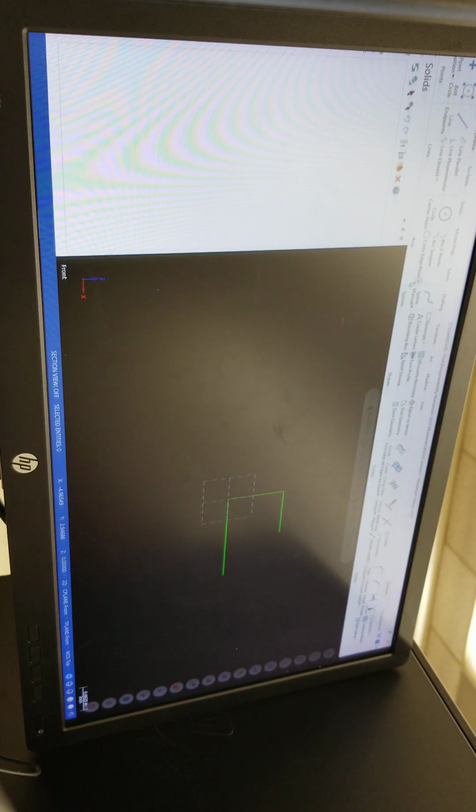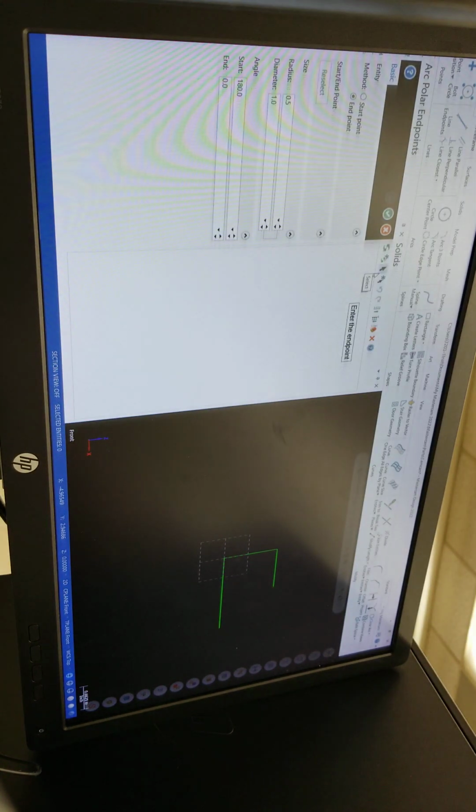So we're going to go to arc polar endpoint, circle endpoint, arc endpoint, arc polar endpoint. Let's do that. And the radius is 0.625. Enter the endpoint. This is going to be my endpoint. And I want 0.